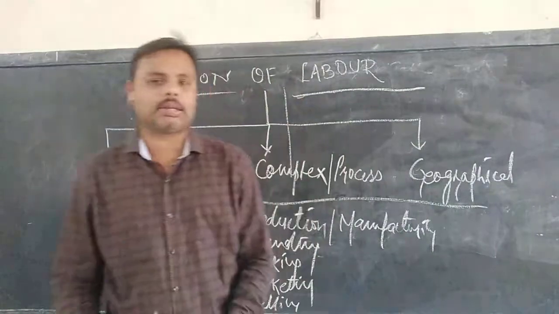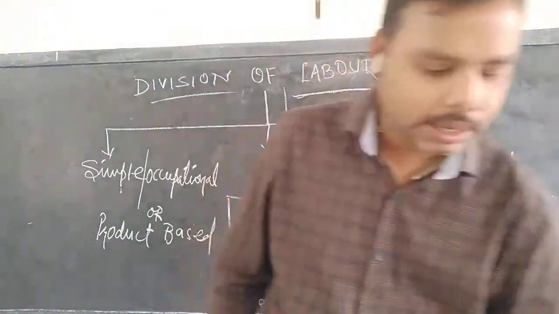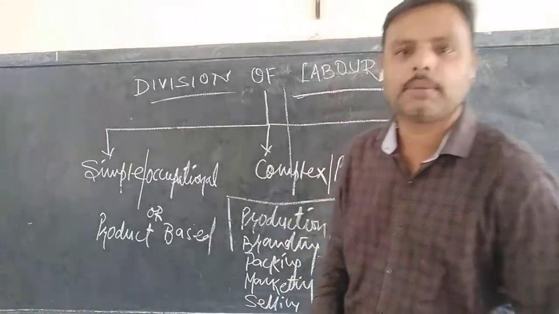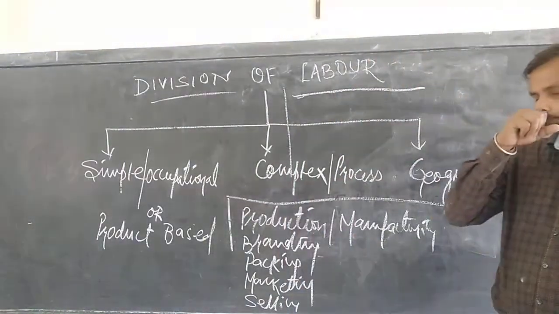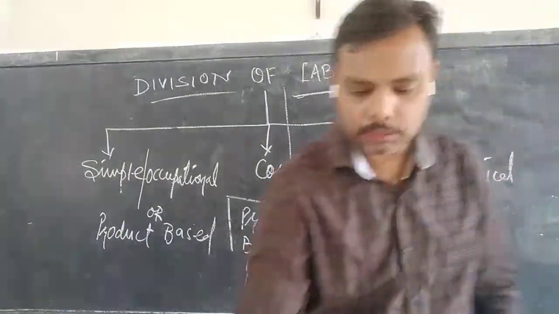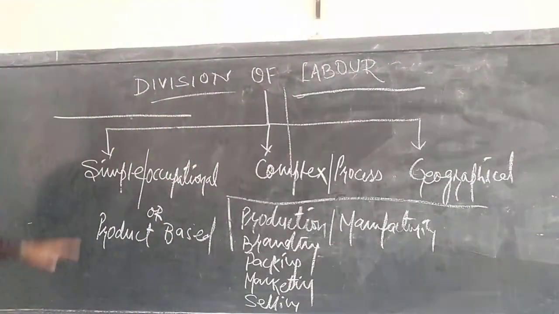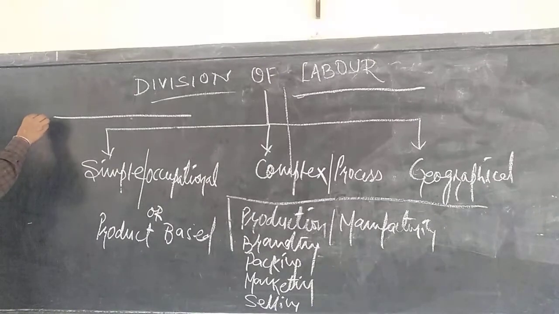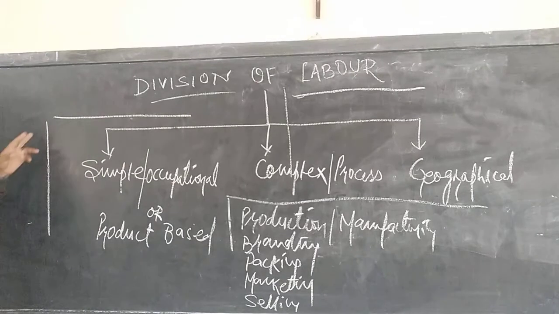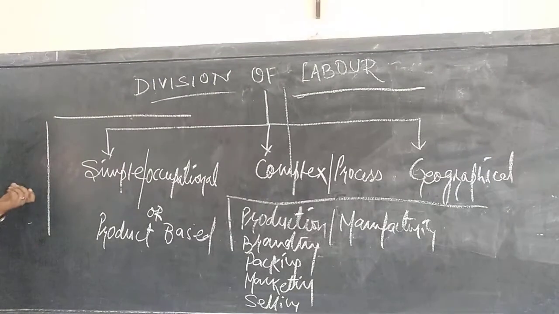This is further subcategorized into vertical and horizontal basis of division of labor. Now, vertical and horizontal basis of division of labor talks about wherein a chain of work is divided into different sets. If we draw a line from left to right, this is horizontal. When we draw a line from top to bottom, this is vertical.